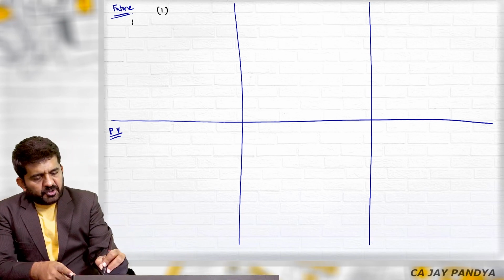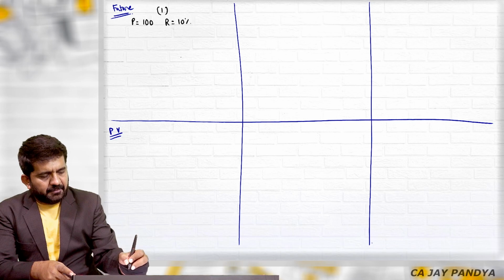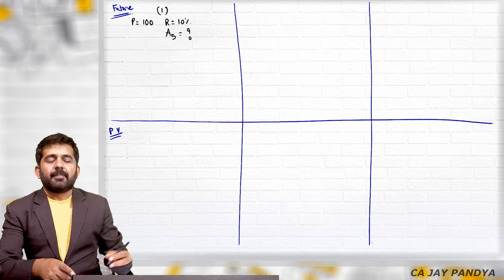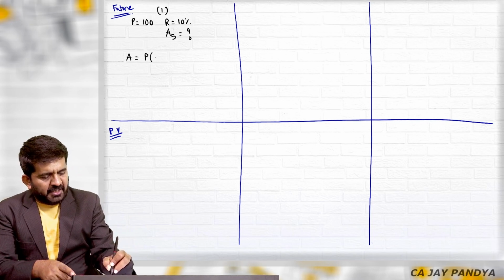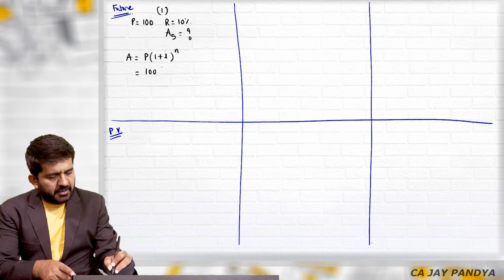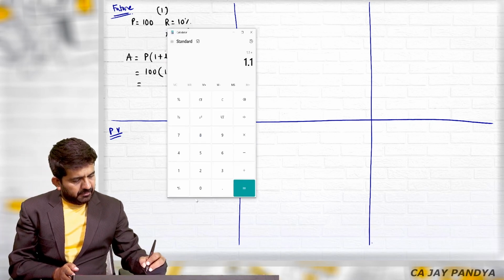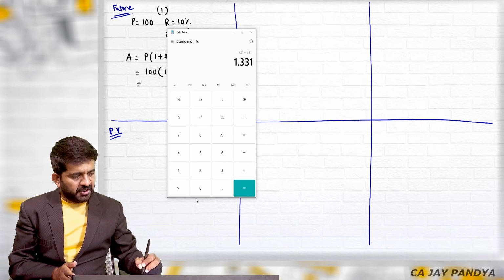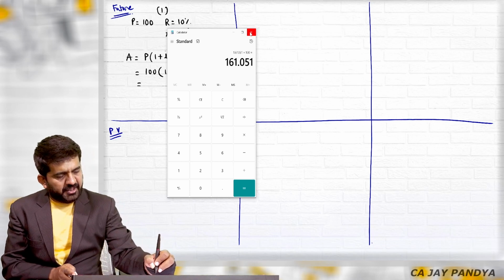First category of question, present value is 100, rate of interest is 10%. What will be amount after 5 years? How to find out the answer? It is A is equal to P into 1 plus I raised to N. Basic formula that we have learned. 100 into 1.10 raised to 5. Answer will be 1.1 multiplied by is equal to, this is raised to 2, 3, 4, 5 multiplied by 100. It is 161.05.